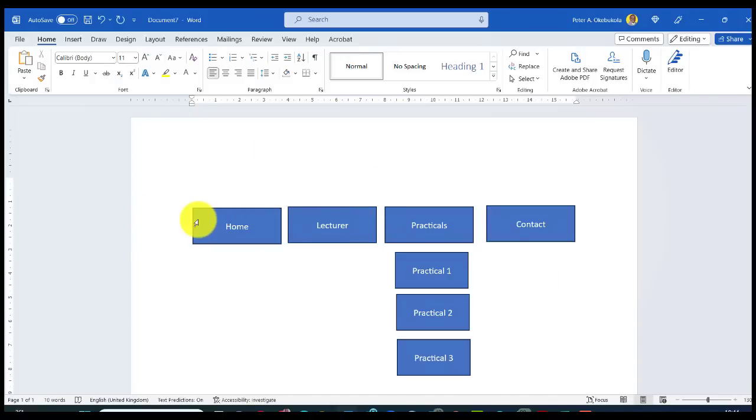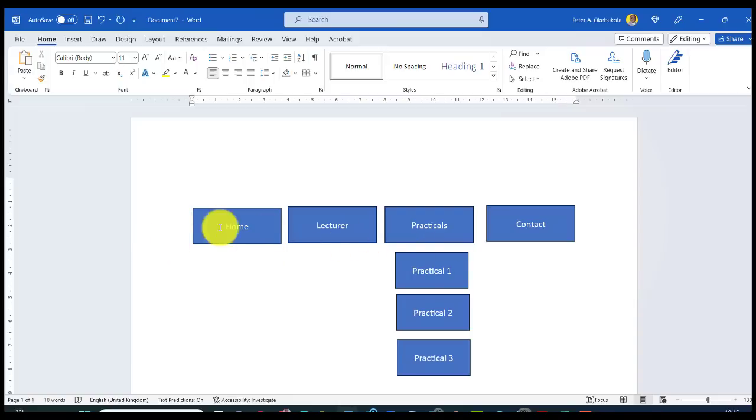This is the design we're looking at. You have a button, a home, lecturer, practicals, and contact. It will be top level menu. What do you mean, menu like the one for a restaurant? This one, okay. This is the home screen. When you come to the site, this is what you see, the home screen. And then we want you to have a menu item called lecturer. You're going to see how I'm going to position all of this in a minute. Then the practicals. We will have 13 practicals. So we are going to list 3. Then as we go on, practical 4, 5, 6, you're going to be listing all of them. And then contact. So this is step 3 of 5.